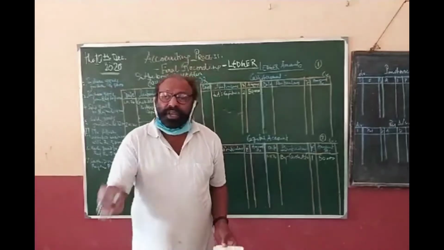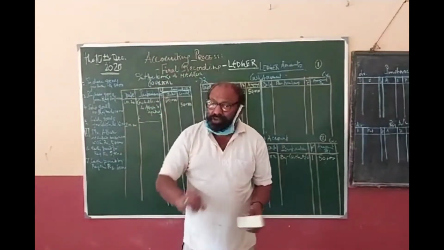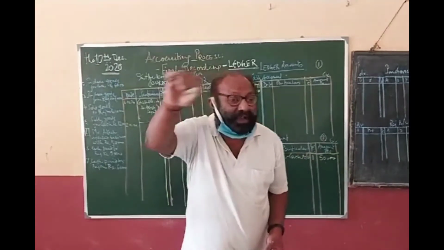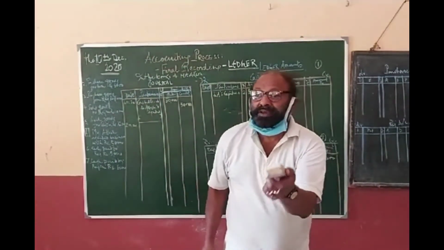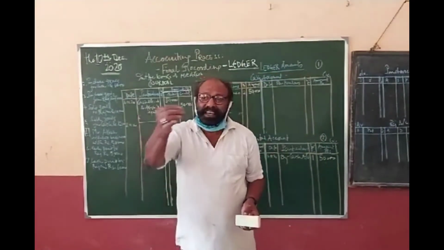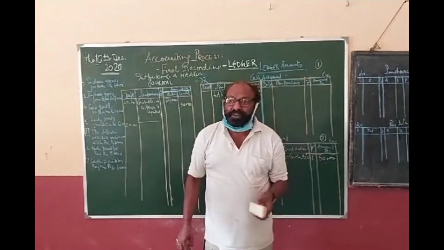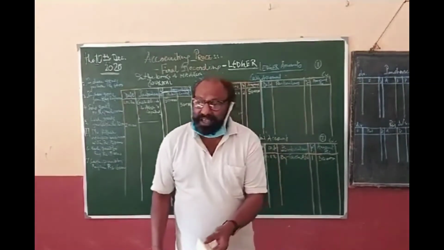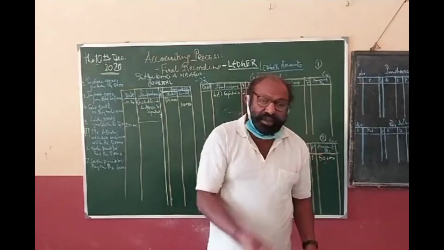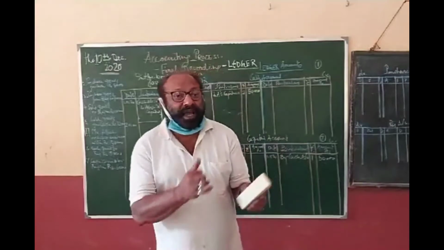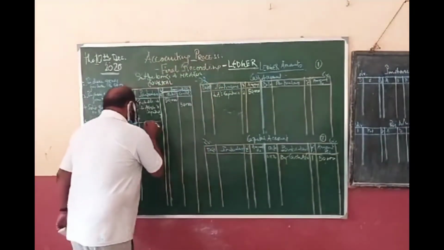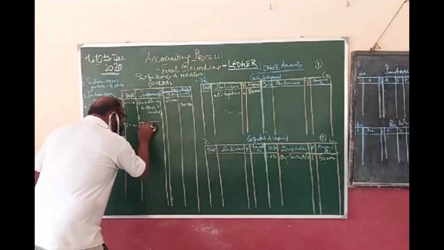But what is our convention? Whenever we are purchasing trading goods, it should be purchase account. Whenever we are selling trading goods, then sales account will be credited. But whenever we purchase non-trading goods or fixed assets, it will be in the name of the asset, as purchase of machinery should be debited to cash. We are not in the business of machinery, but machinery is used for helping our basic business. Okay. So what should be the journal? It is purchase account debit.